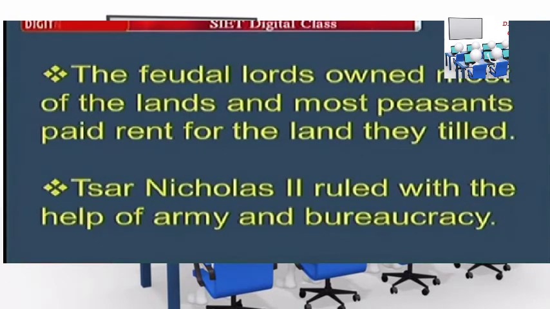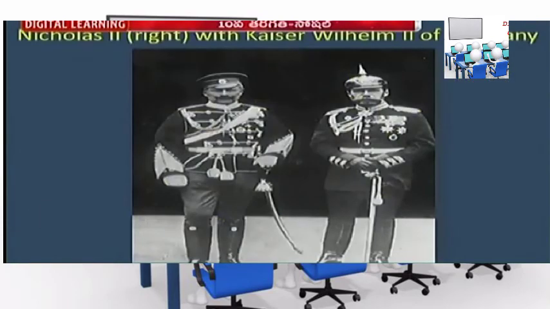Tsar Nicholas II ruled with the help of the army and bureaucracy. He did not rule democratically. He ruled with the help of the army as well as the officers. Here we can see Nicholas II, who is on the right side, with Kaiser William II of Germany.